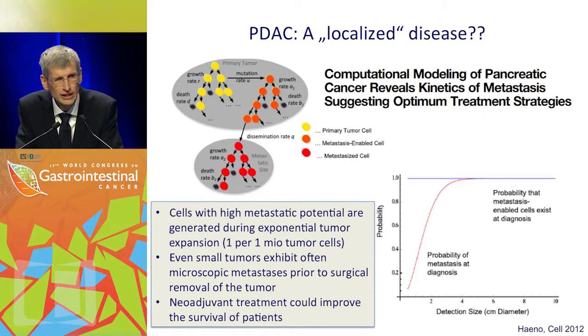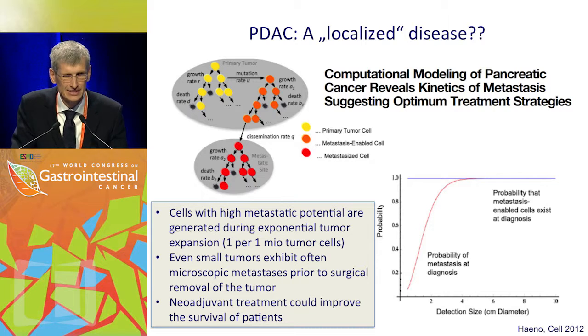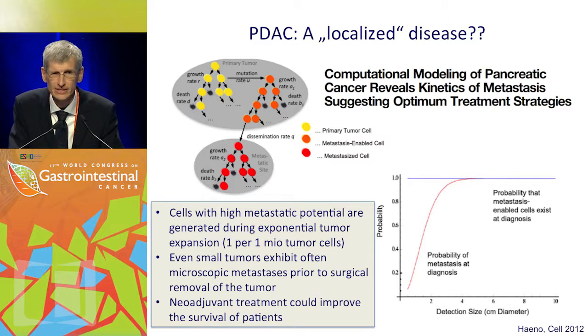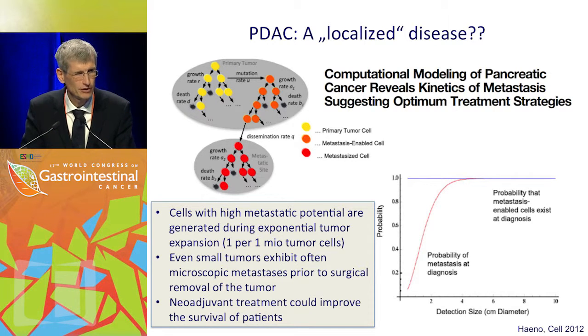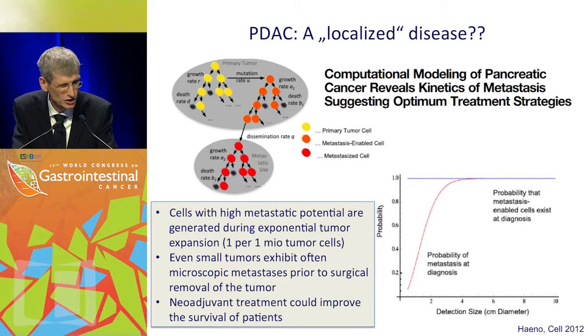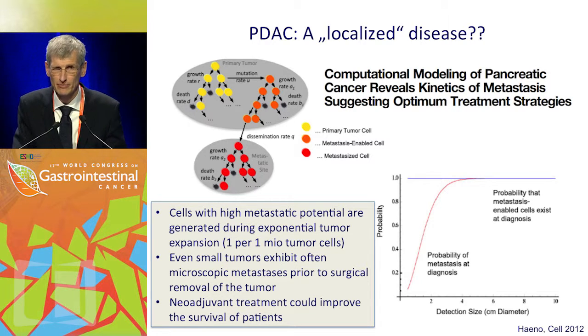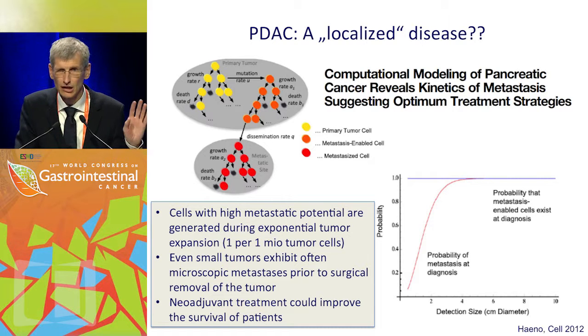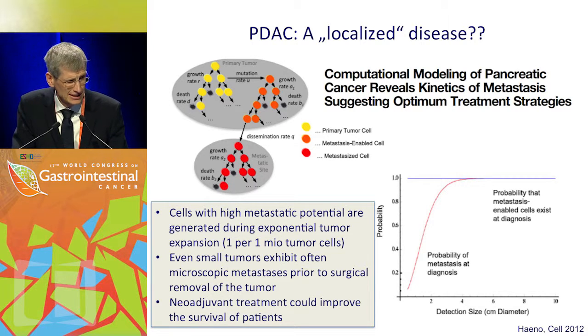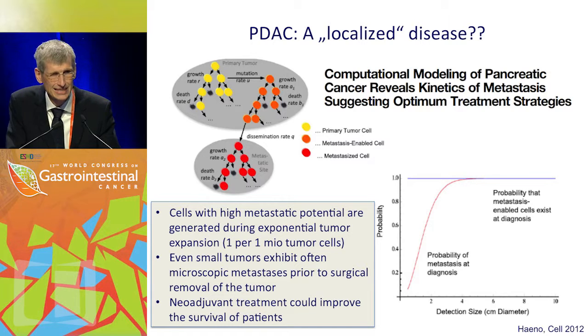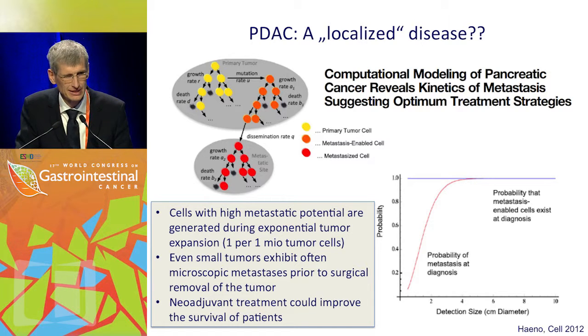And we have to really challenge the fact whether pancreatic cancer in any case is a localized disease. And these are data from the same group as the Yachida paper you just saw before, published in Cell 2012. This is a mathematical modeling. And what the group came up with, actually examining a lot of pathological cases, is the fact that pancreatic cancer might be actually primarily a metastatic disease.